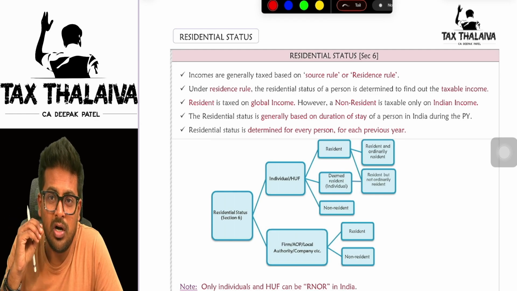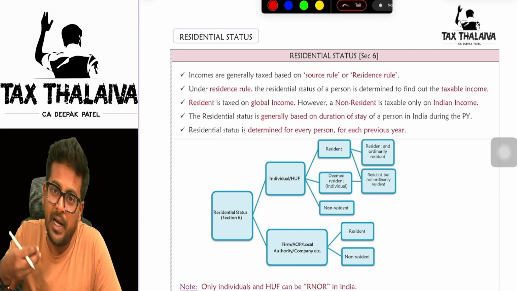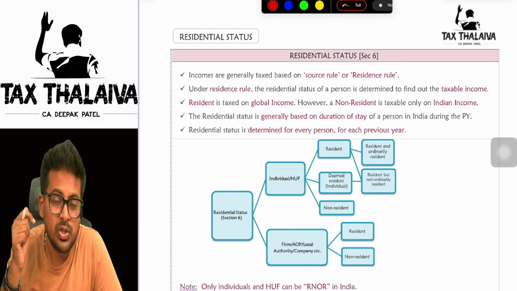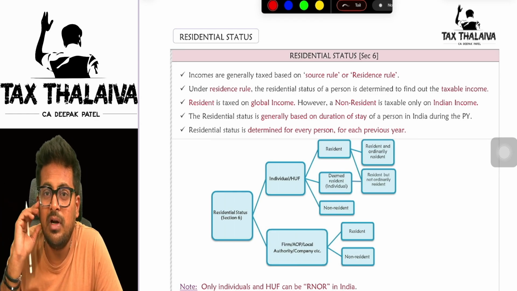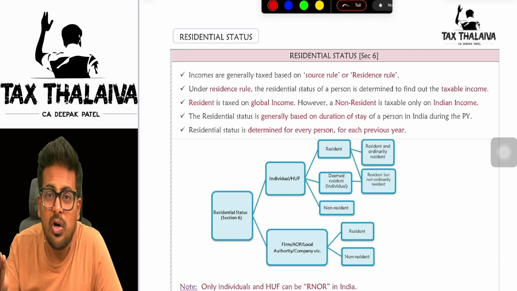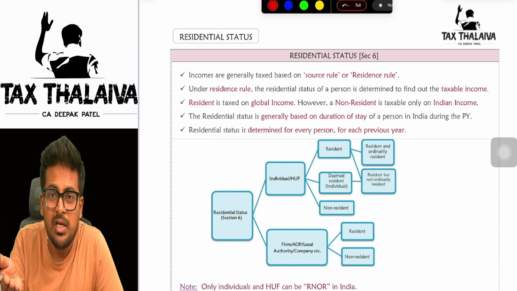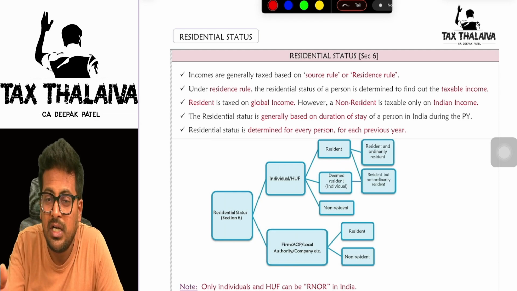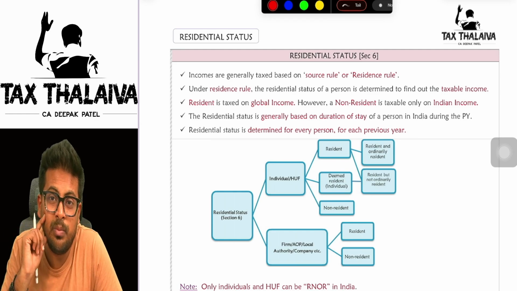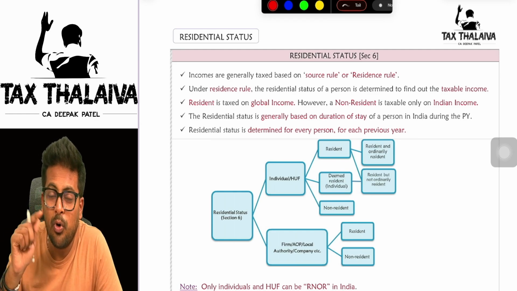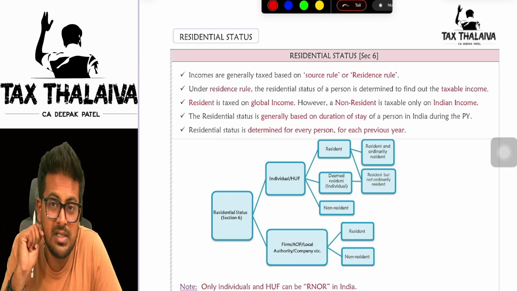Indian government will tell, boss, you are an Indian earning income, then you have to pay tax to me because you are Indian. So I have the right to tax you. Whereas the Australian government will tell what? Boss, you have earned the rental income from Australia. Your house is located in Australia. So whatever rent you have earned from Australia, you have to pay tax to me. Now, what is happening here? Both the countries are trying to tax the same income. So, double taxation is happening.